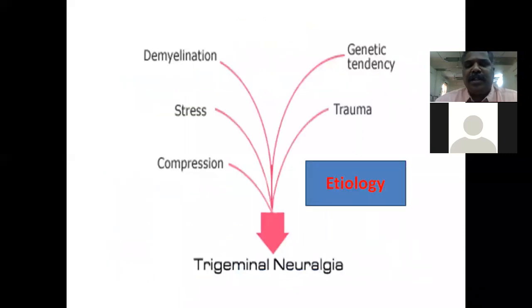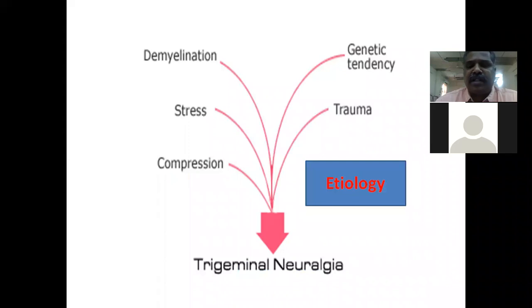Coming to the etiology, it is usually due to various causes. The most common cause is compression of the trigeminal nerve by aberrant blood vessels or by tumors in the CP angle, and sometimes it may be associated with stress, trauma and genetic tendency.